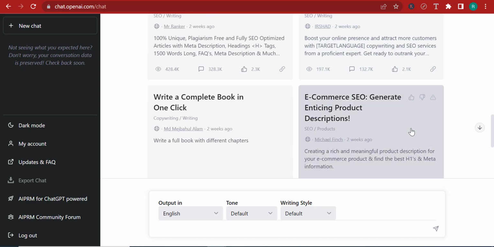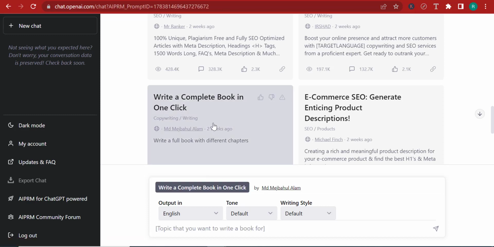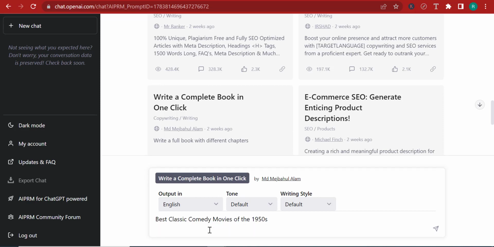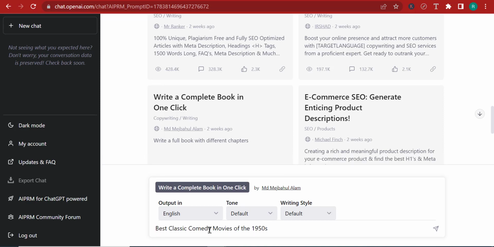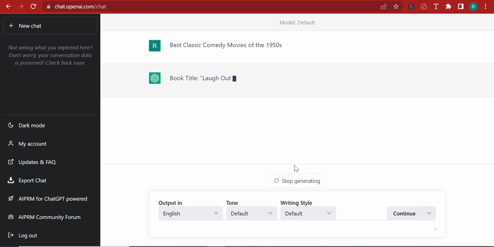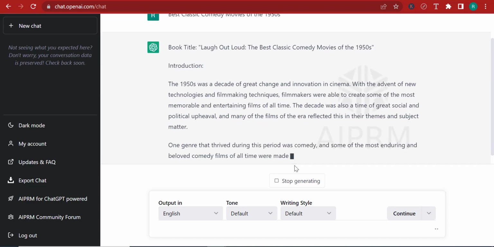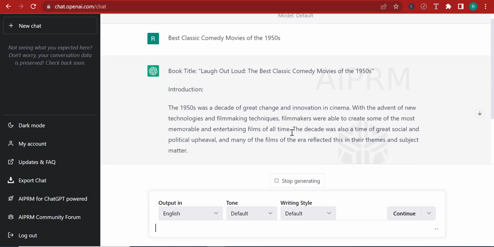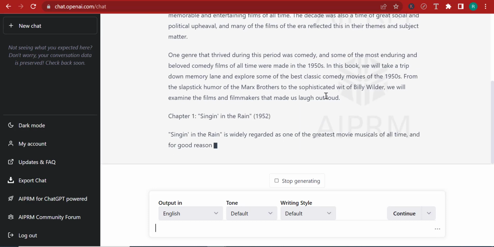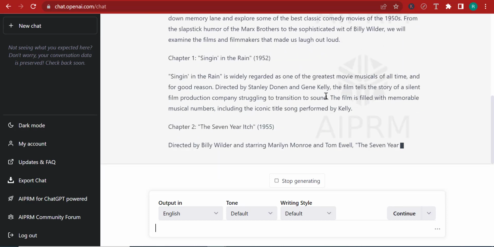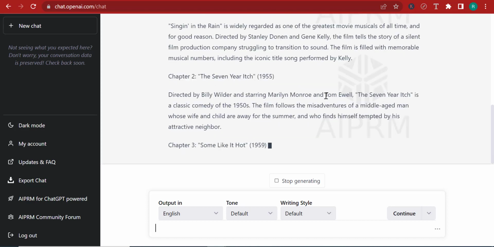For example, let's say that you want to write a complete book in one click. You can click write a complete book in one click and enter the title of your book. I've already copied the title of that blog. Let's say, for example, I want to write a book about the best classic comedy movies in the 90s and 50s. So I can just enter this, and right now Chatgpt is going to start executing, and it's going to write down an entire ebook for me around this topic, right? So chapter 1, chapter 2. You can see it's clearly going ahead and writing an entire book.